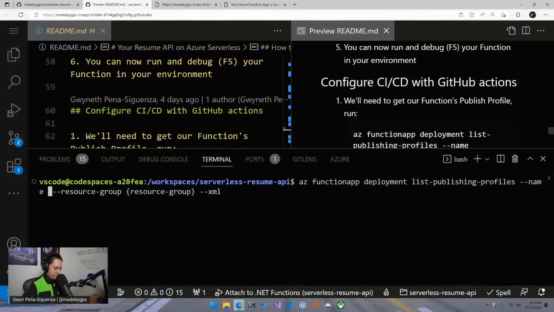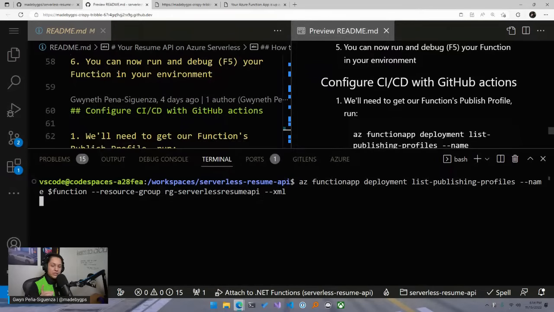Remember we saved the value to a variable called function. And for the resource group, we're going to provide the resource group name, which is rg-serverless-resume-api, and then we're using --xml because we need XML data for this specific publishing profile.